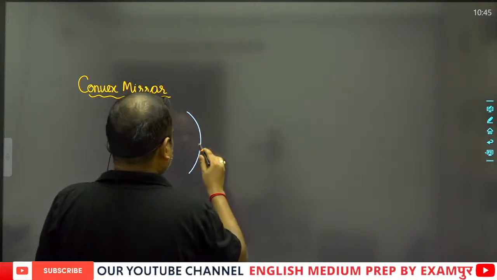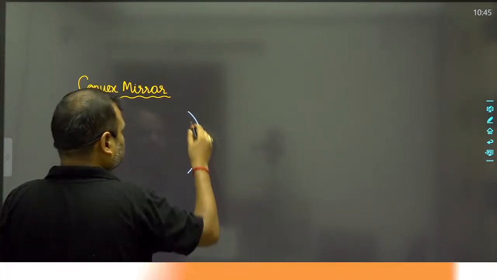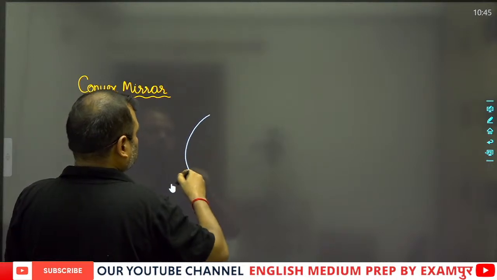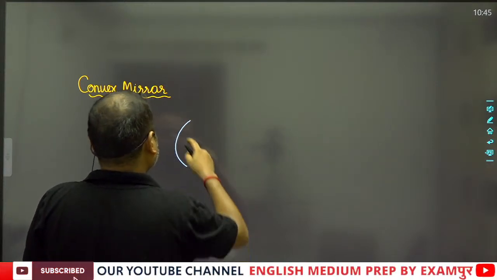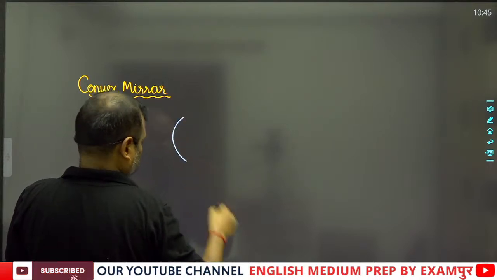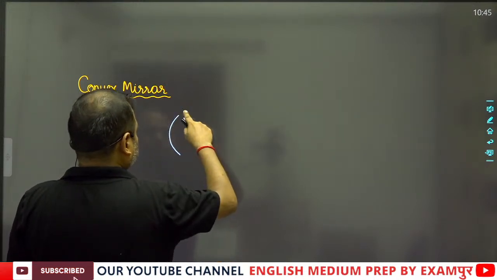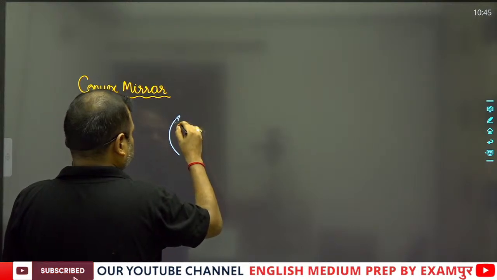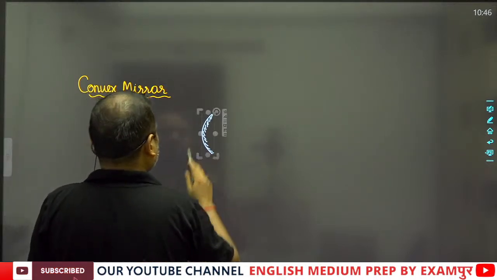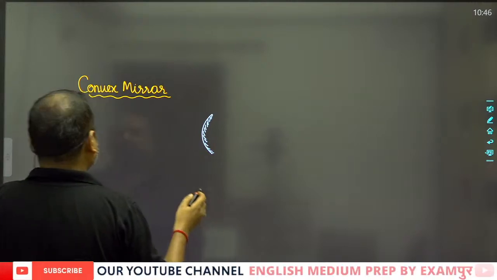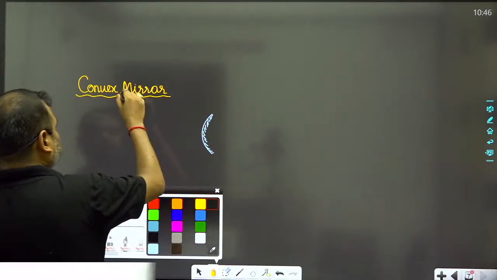Such a type of mirror is known as a convex mirror, and here we see our eyes, our image actually.